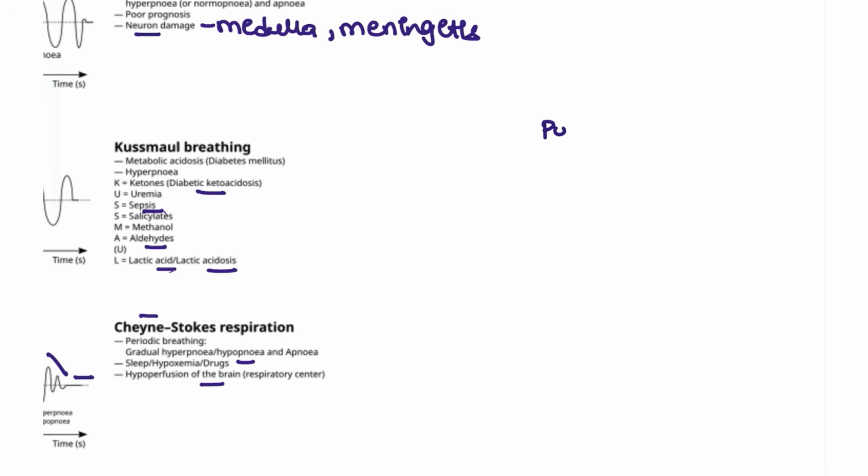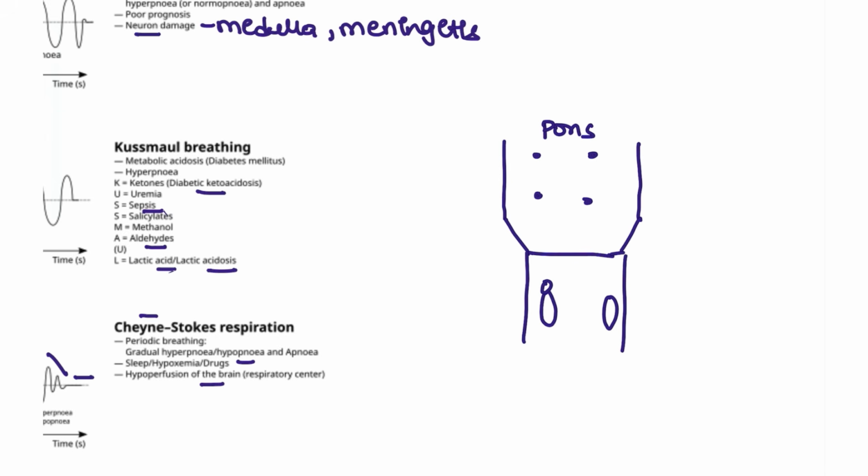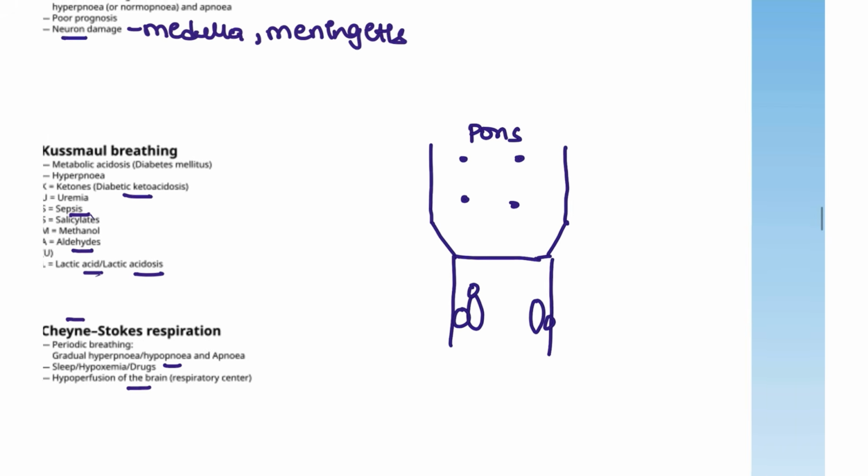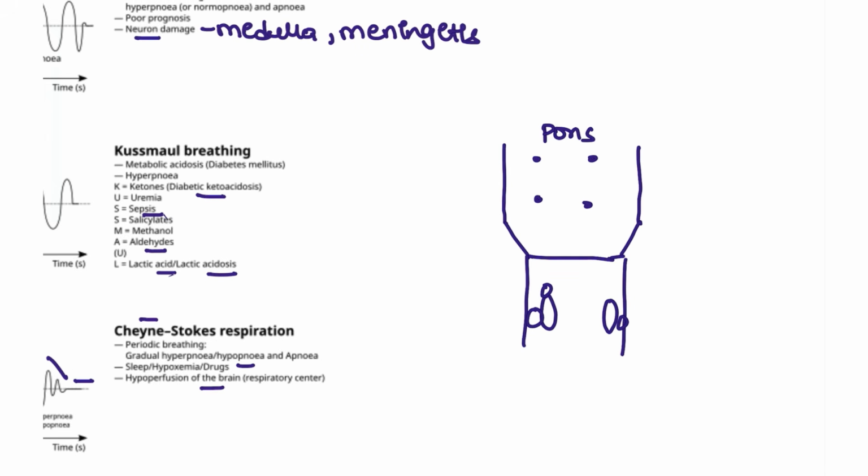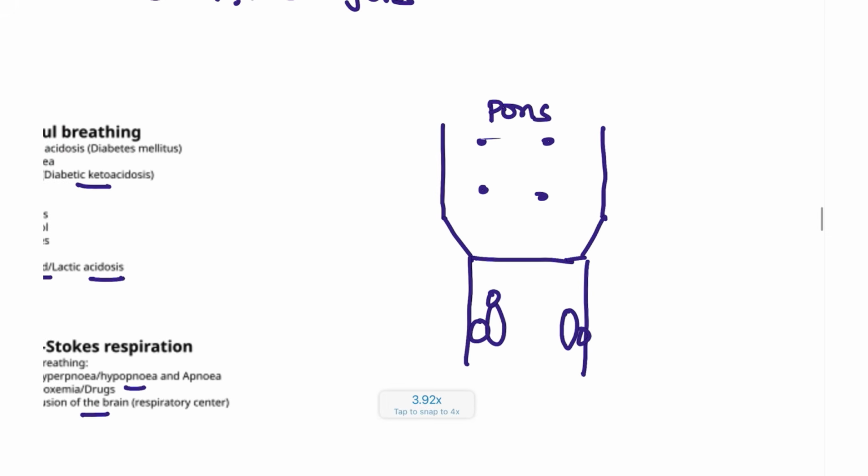Next, we have the pons. In the pons, we have two centers, right? Next, we have the medulla. In the medulla we also have structures. So first let's see them one by one. In the pons, this is known as the pneumotaxic, and this one is the apneustic.